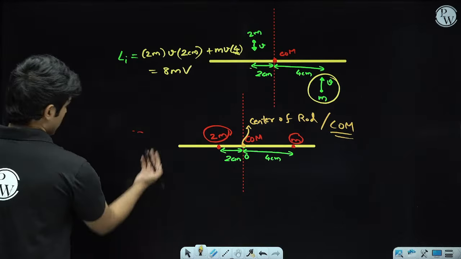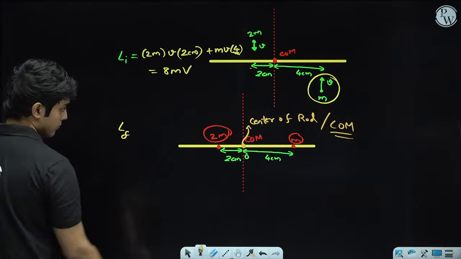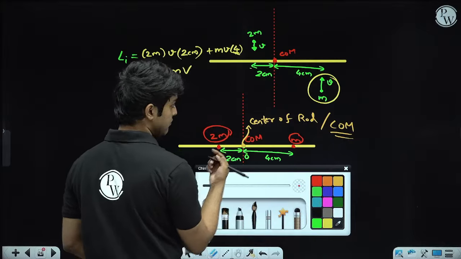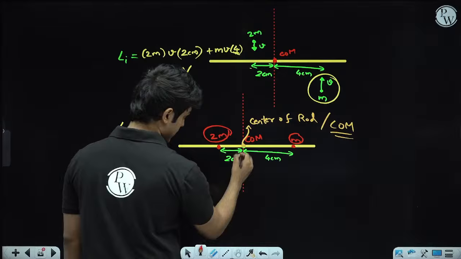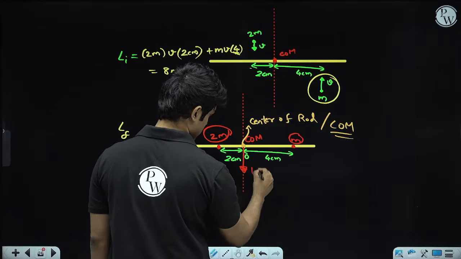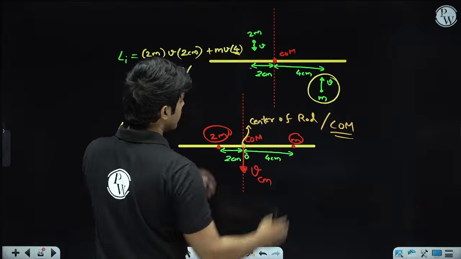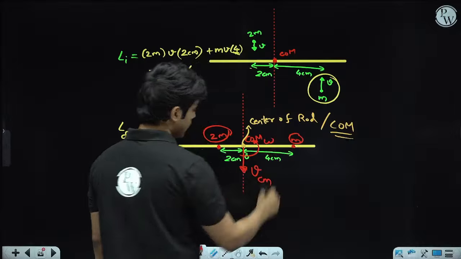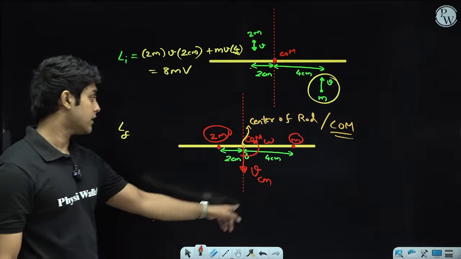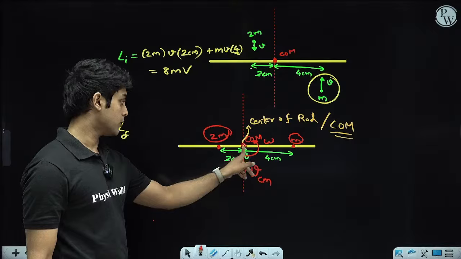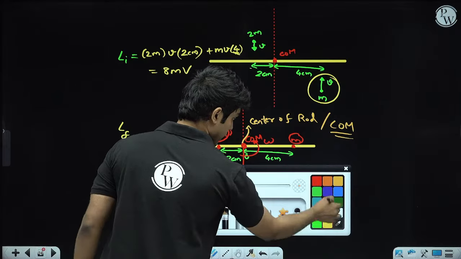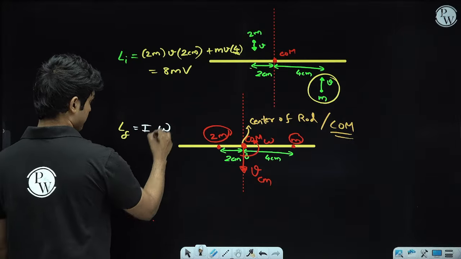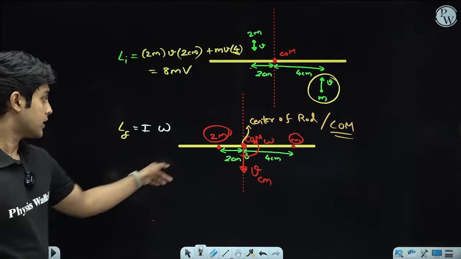Okay. Now let's talk about the final case. In the final case, the center of mass will have some velocity, let's say in the downward direction. This is the velocity of the center of mass, and it will have some counterclockwise angular velocity. Because we are writing the angular momentum about the center of mass, we will only have the term I omega, where I is the moment of inertia of this system.